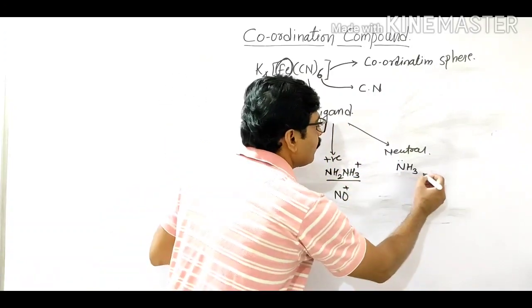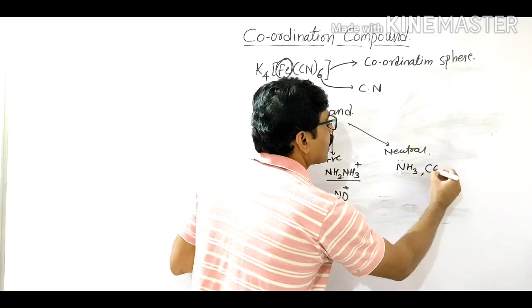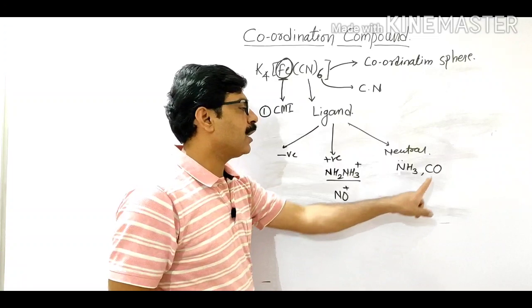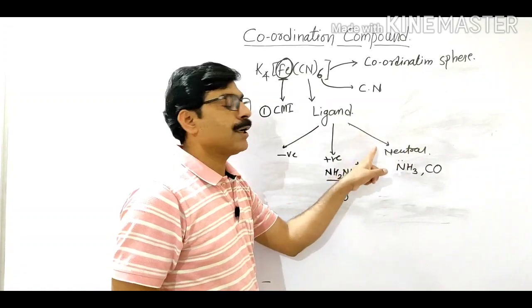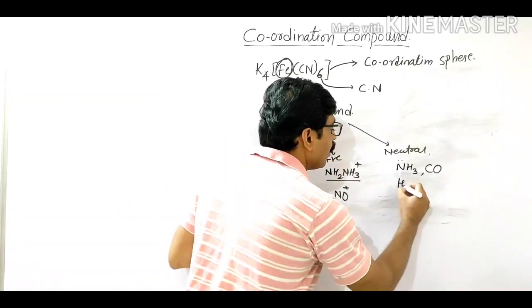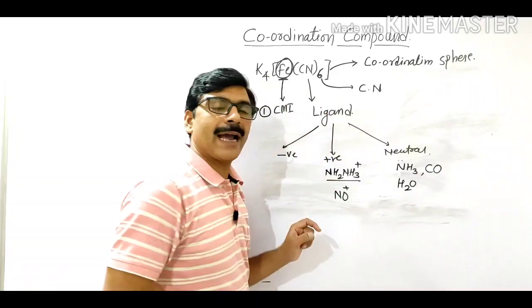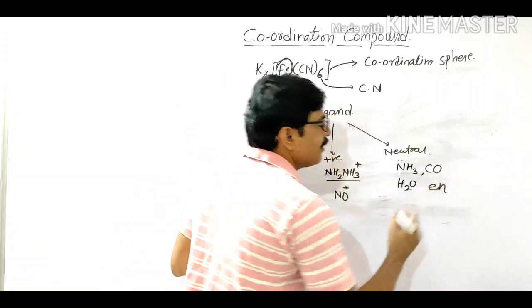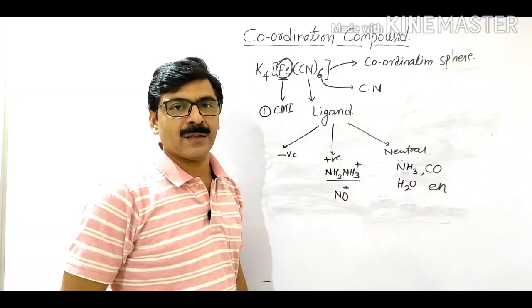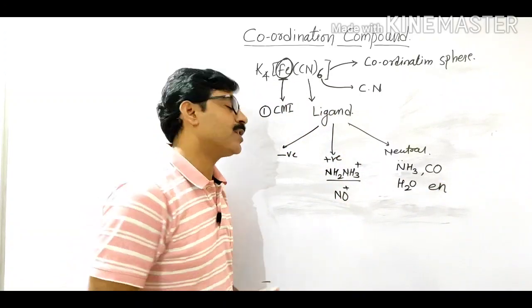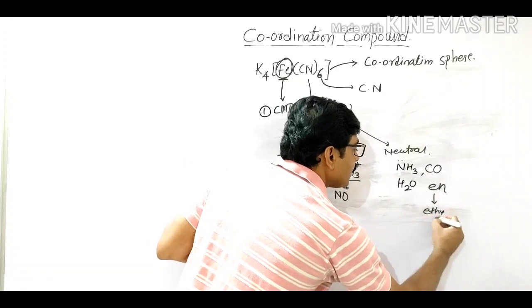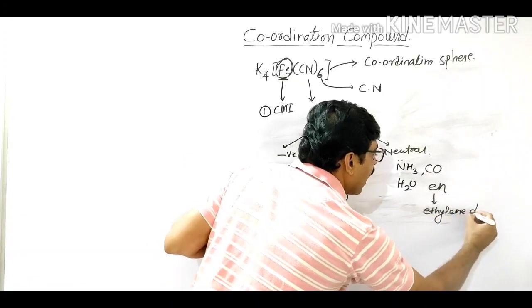Then carbonyl. Carbonyl also does not contain a charge, so it also acts as a neutral ligand. Then again water, which is also a neutral ligand. Then en. En is the abbreviation, and en means ethylenediamine.